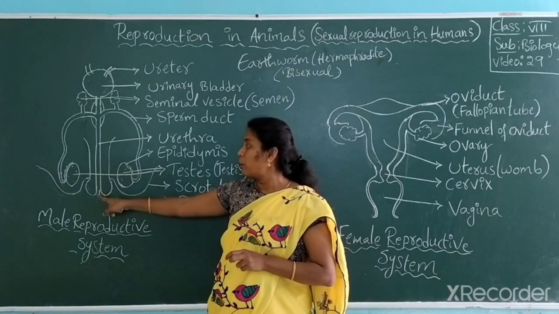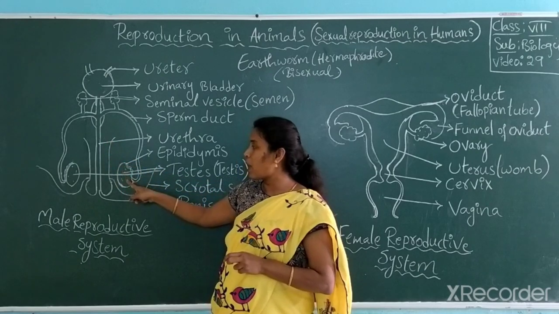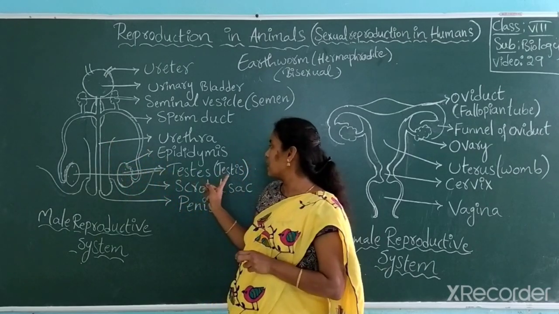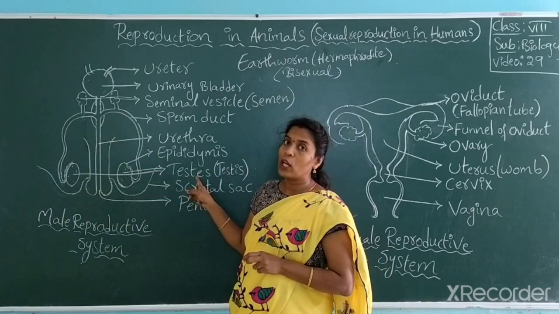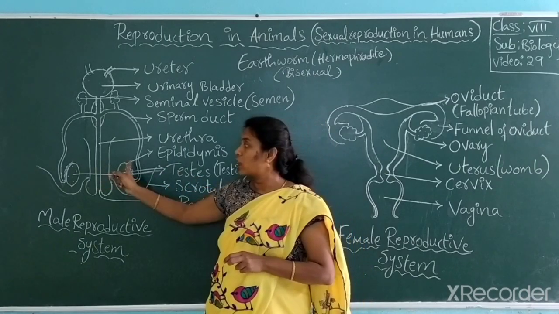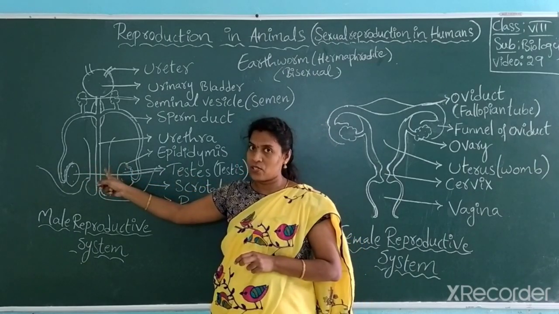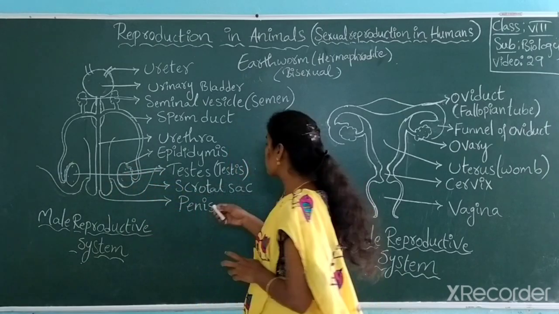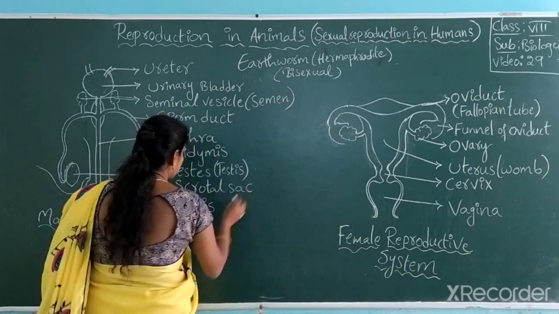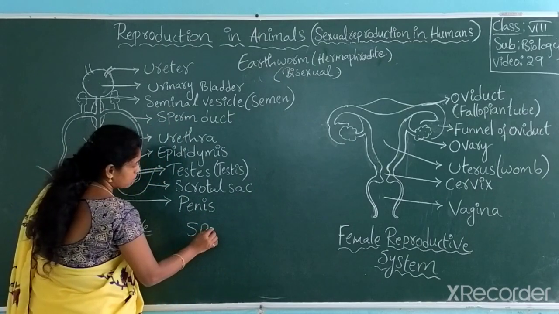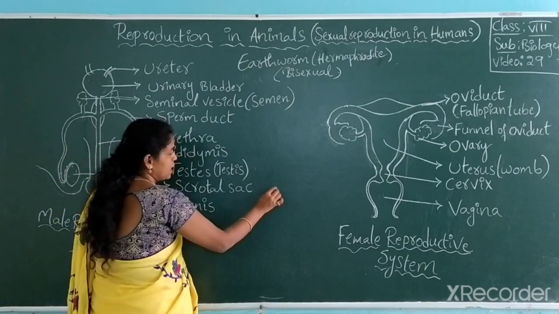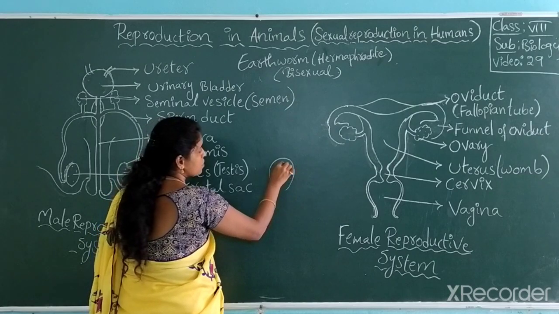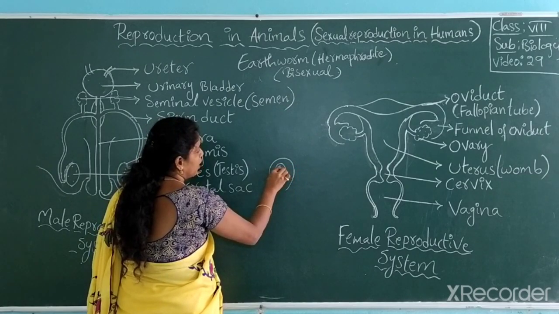Look at it. The male reproductive system has a first part called testis. Singular is testis, plural testes. In a male there are two testes present. And these testes help in the production of sperms. What are sperms?